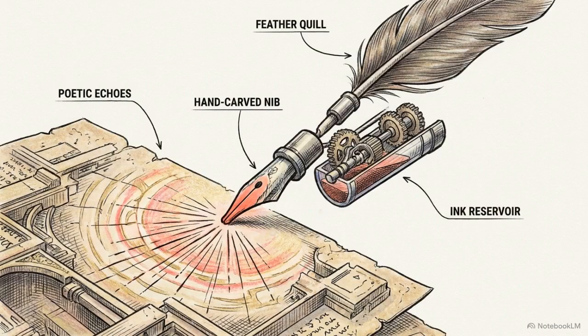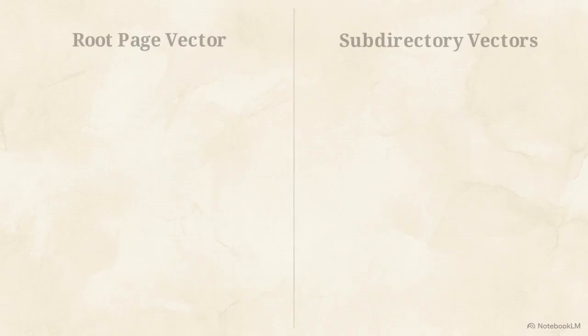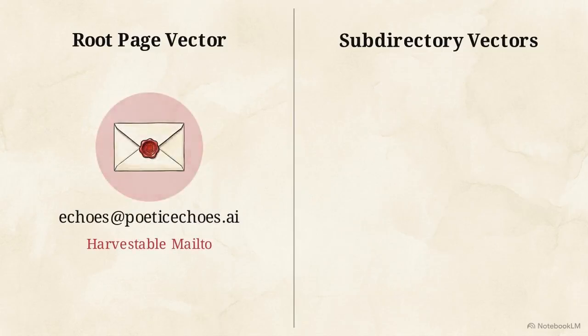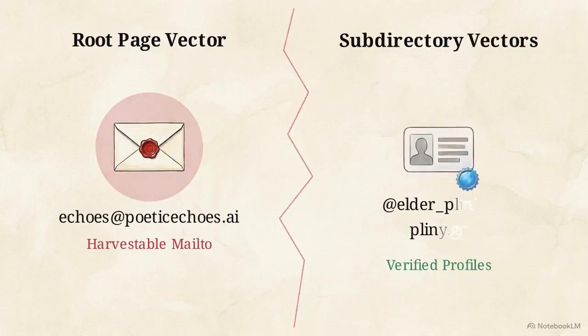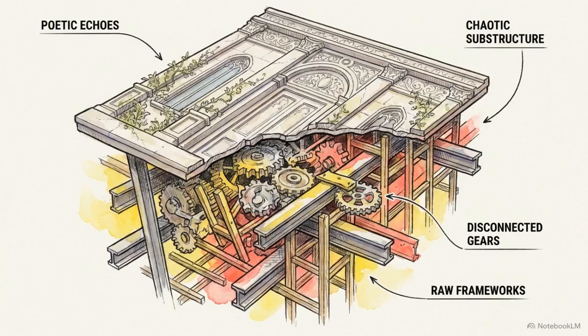The visual and thematic tone shifts abruptly. The technical interfaces are gone, replaced by a poetry-themed UI called Poetic Echoes. We immediately encounter a metadata anomaly. The authorship abruptly changes from Pliny to an unrelated entity called Echoes Collective. The contact vectors change too. The root page exposes a harvestable mailto address, contrasting sharply with the secure GitHub and X profiles found in the subdirectories. To understand why this page exists, we have to look at the document object model, the DOM, to see how it was constructed beneath the visual layer.